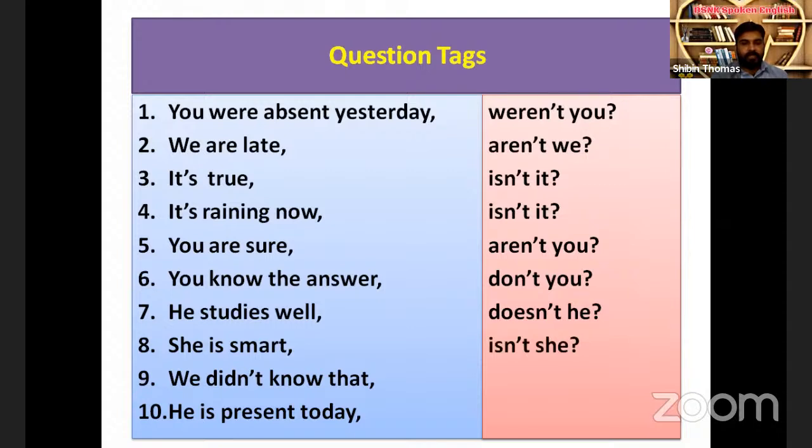We didn't know that. There is an auxiliary verb and it is negative. So what do we have to do? Write positive. Didn't is negative, positive is did. So the answer is "did we." At last, he is present today. Is, opposite isn't. Pronoun he, "isn't he." Yes.